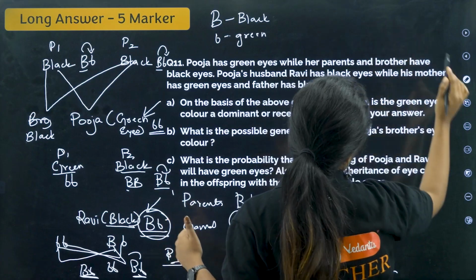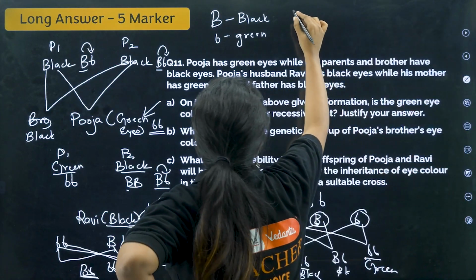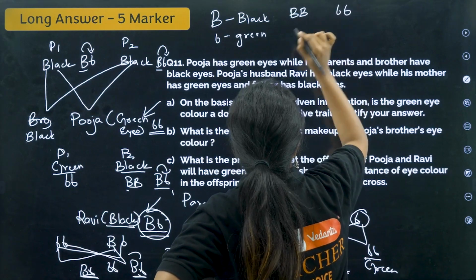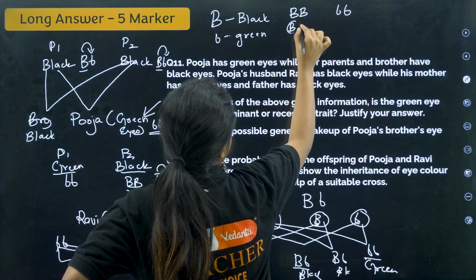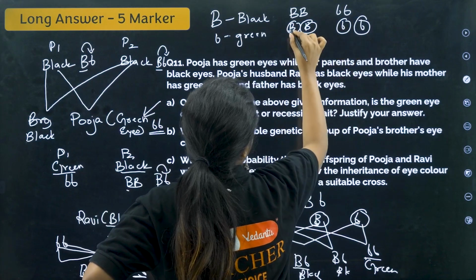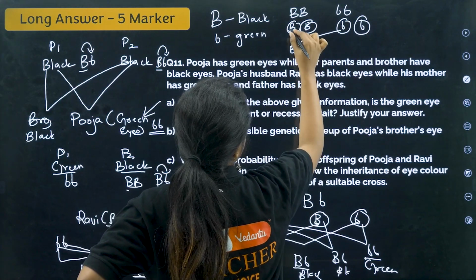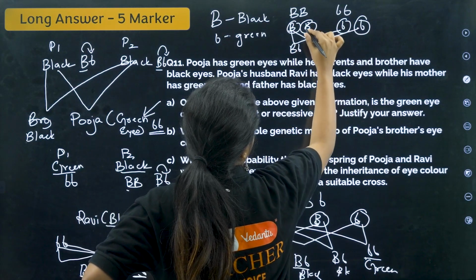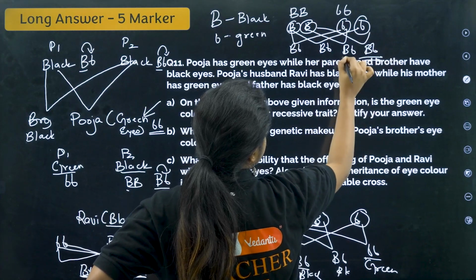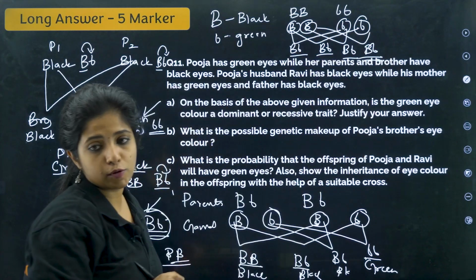So let's assume two conditions, okay? Let's assume the father is capital B, and the mother has no option, she is like this only. The gametes will be capital B, small b, small b. This combination with this gives capital B, small b. This with this, capital B, small b. This with this, capital B, small b. This with this, capital B, small b. Whatever you do, this is the black that they get. It cannot be homozygous black.